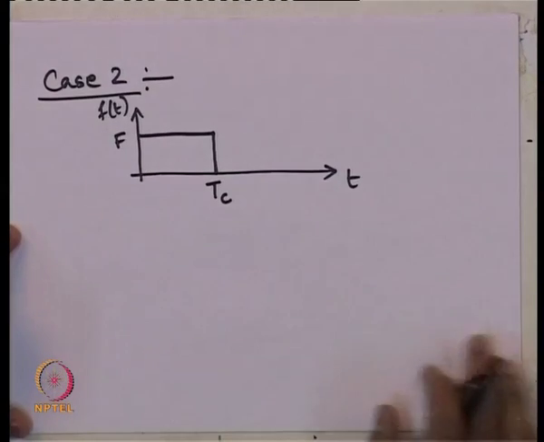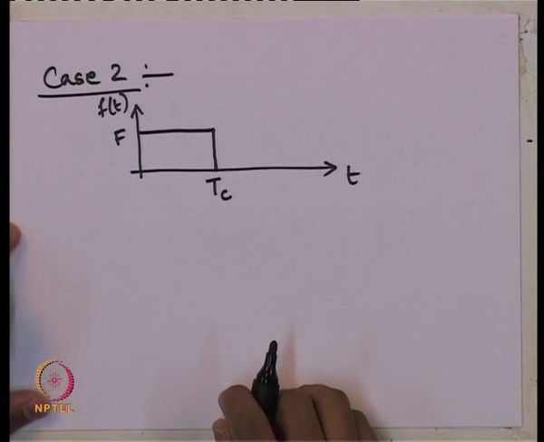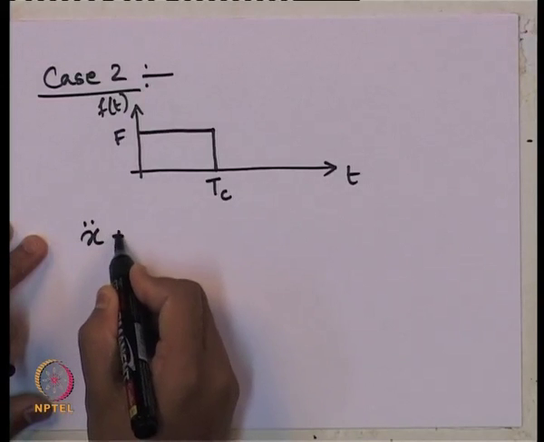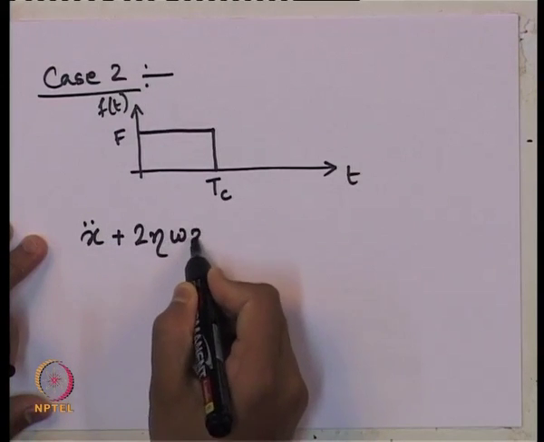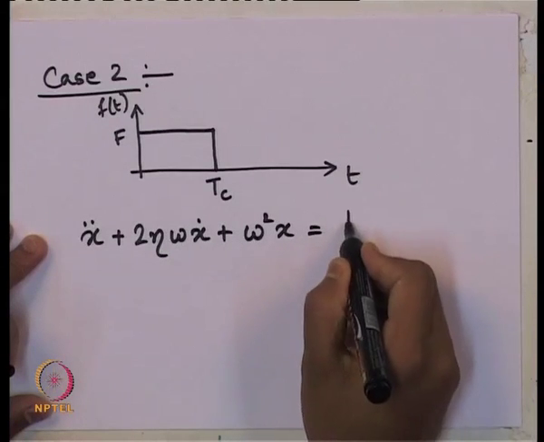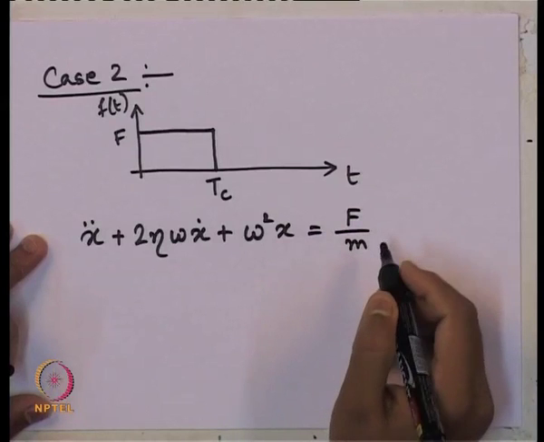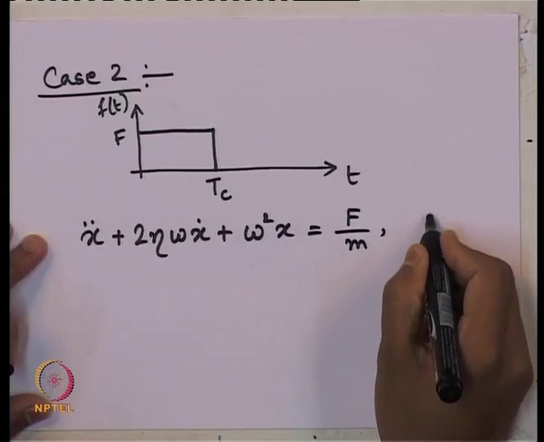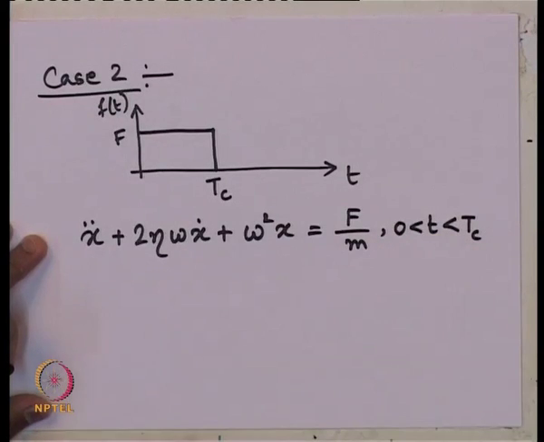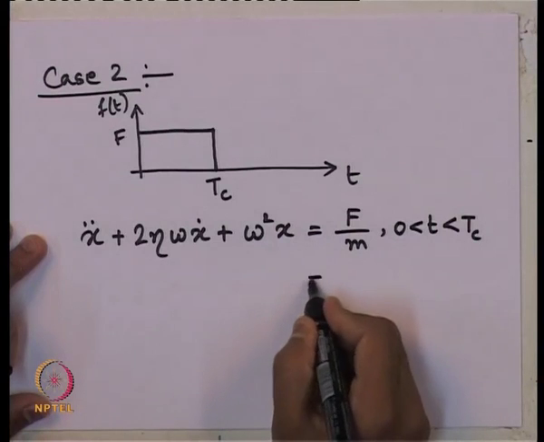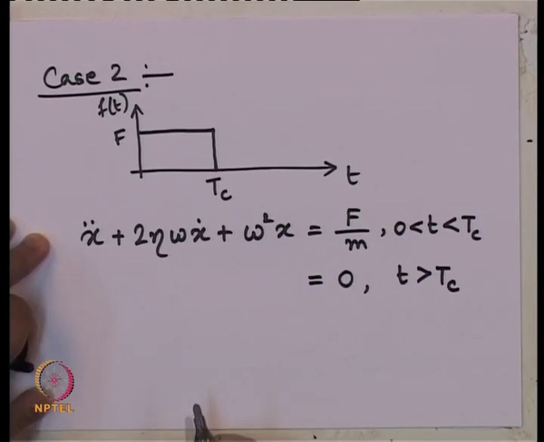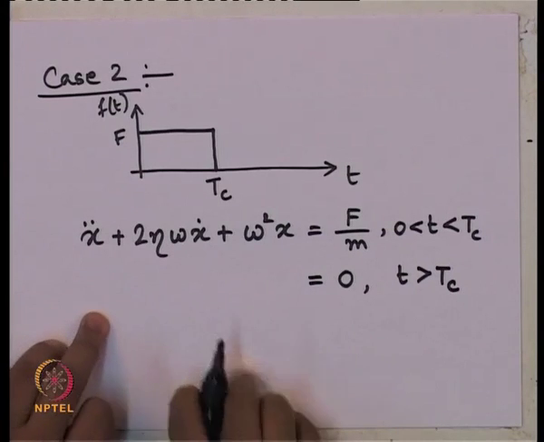Then how do we write down the equation of motion for this kind of loading, which is pretty easy: x double dot plus 2 eta omega x dot plus omega square x equals f by m if t is between 0 and T c, but this equals 0 if t is greater than T c. That is what the equation of motion takes as its form.